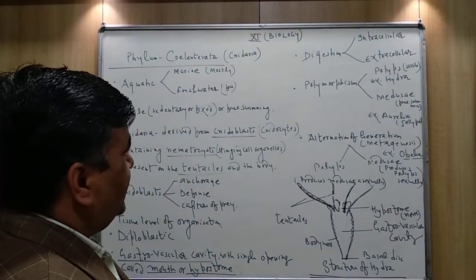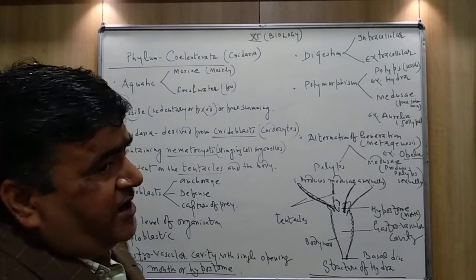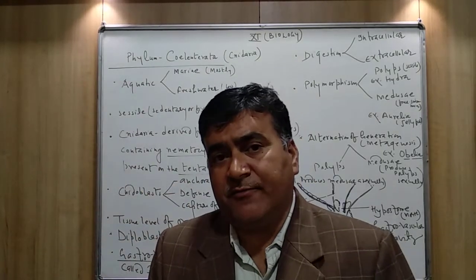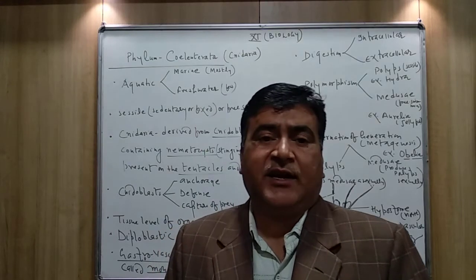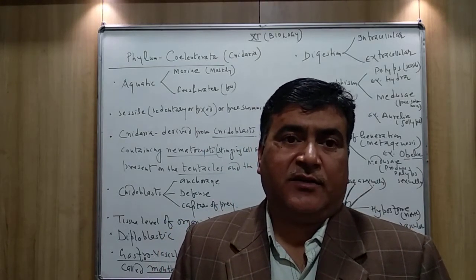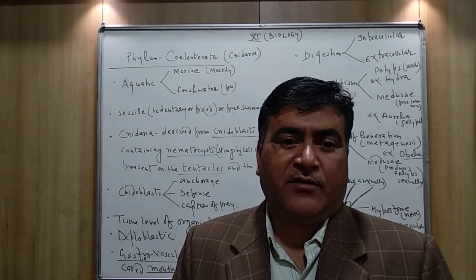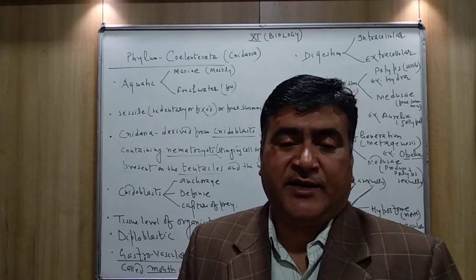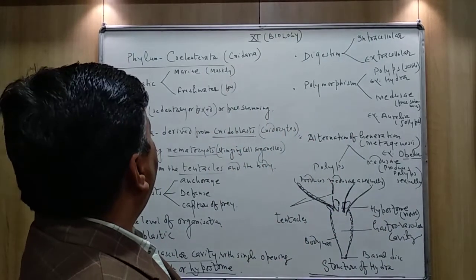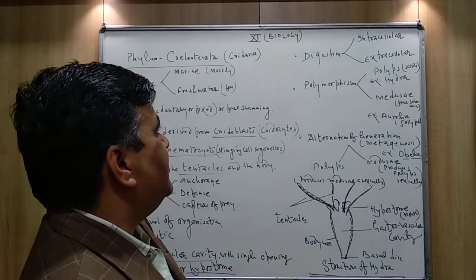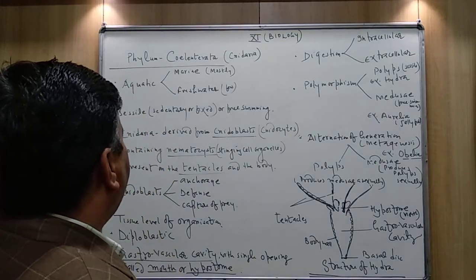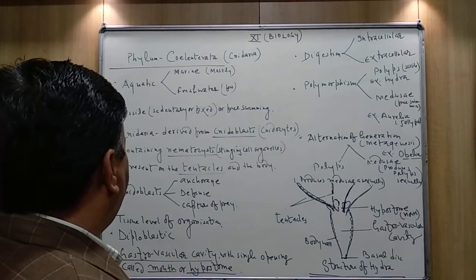And the last question is, write the general characteristics of Coelenterata.